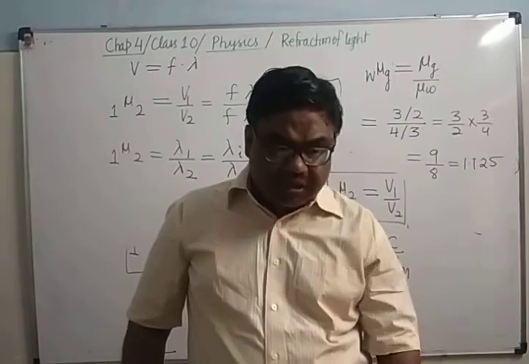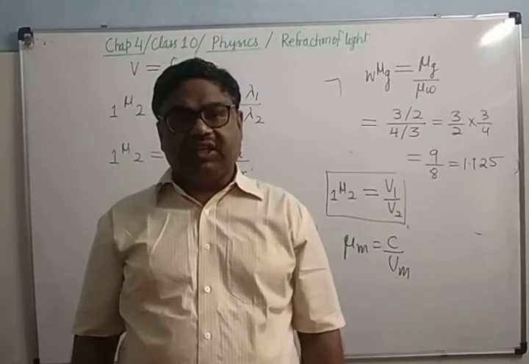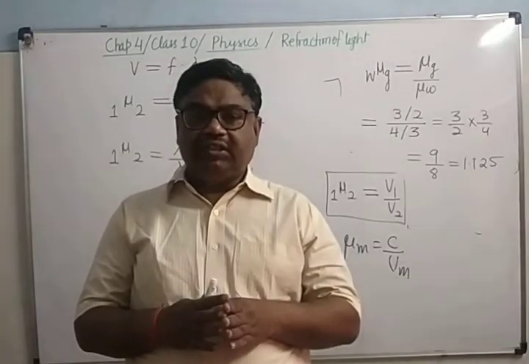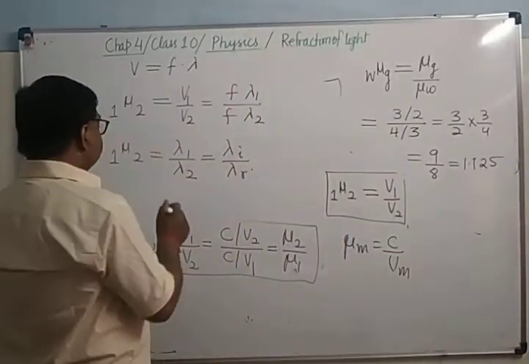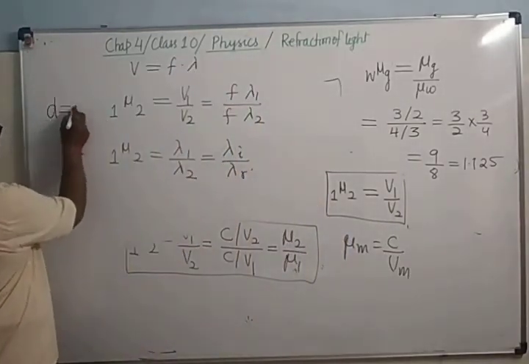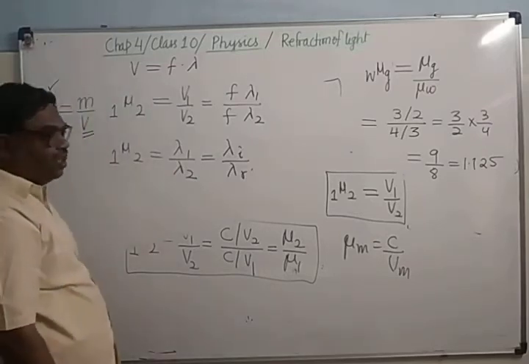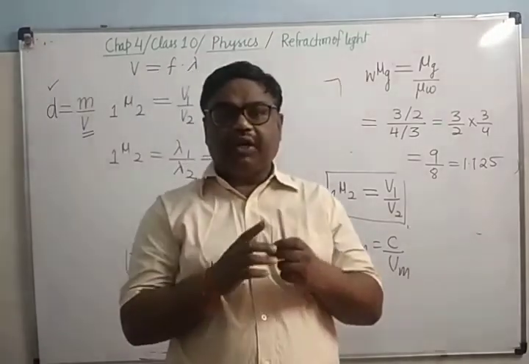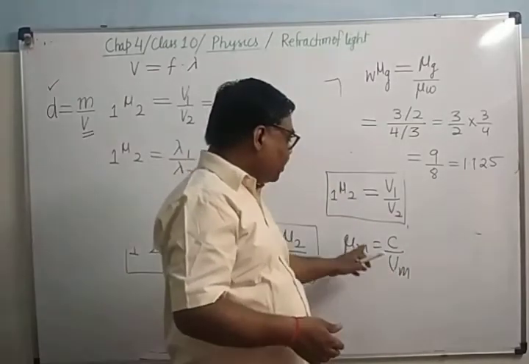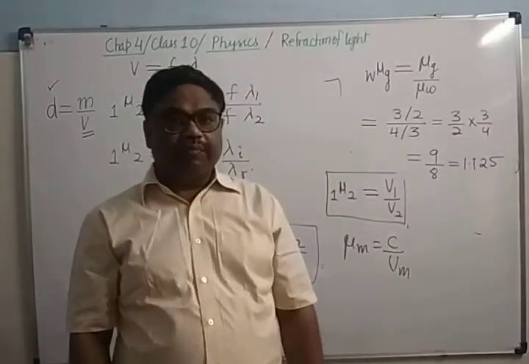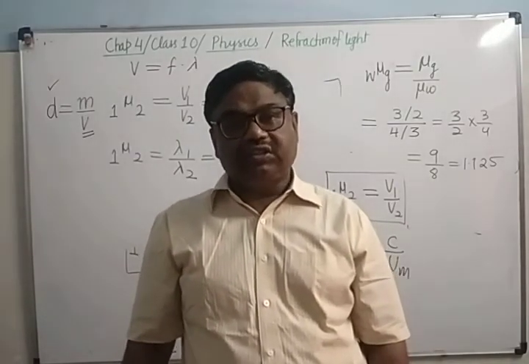Number 2, it depends upon the physical temperature. If you increase the temperature, what happens to the density? When temperature is increased, density decreases. Why? Because when temperature is increased, volume increases, and density is mass upon volume. Volume is increasing, so density is decreasing. Density decreasing means the medium will become rarer, so speed will increase, and the refractive index will decrease. So on increasing the temperature, the medium becomes rarer and the refractive index decreases.